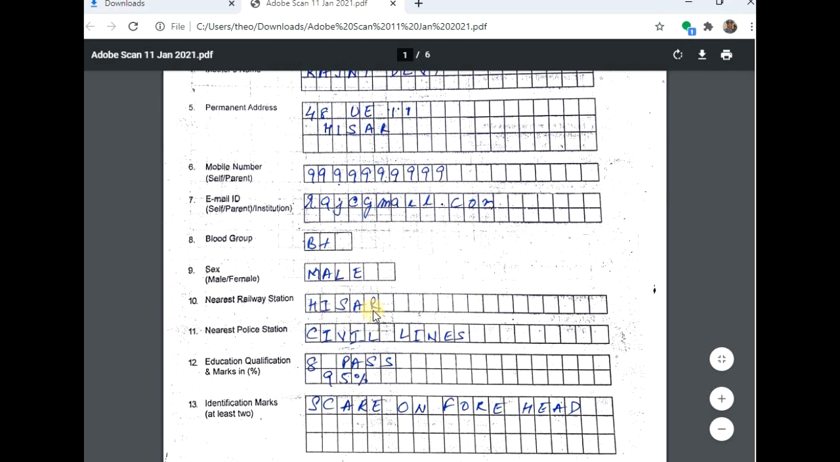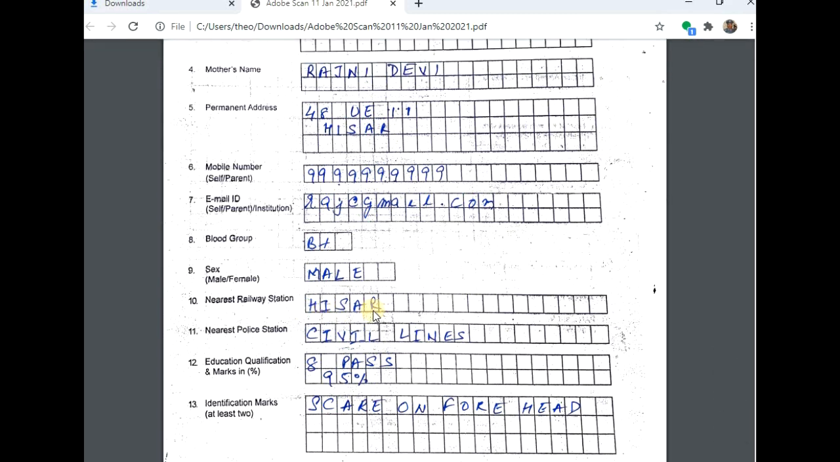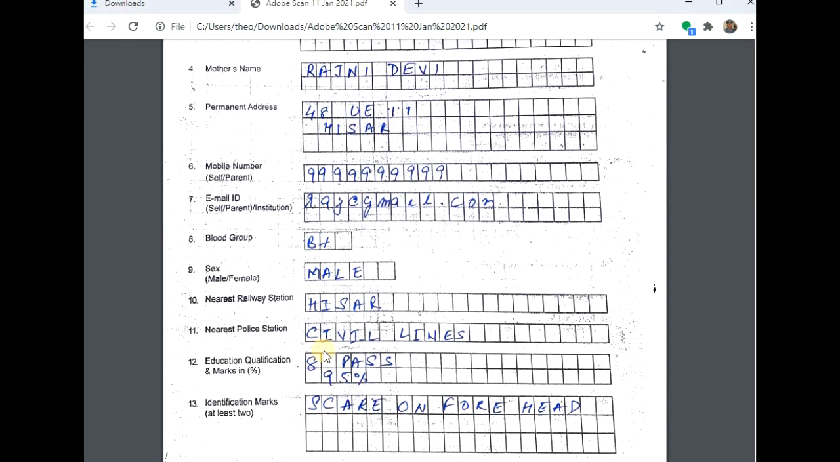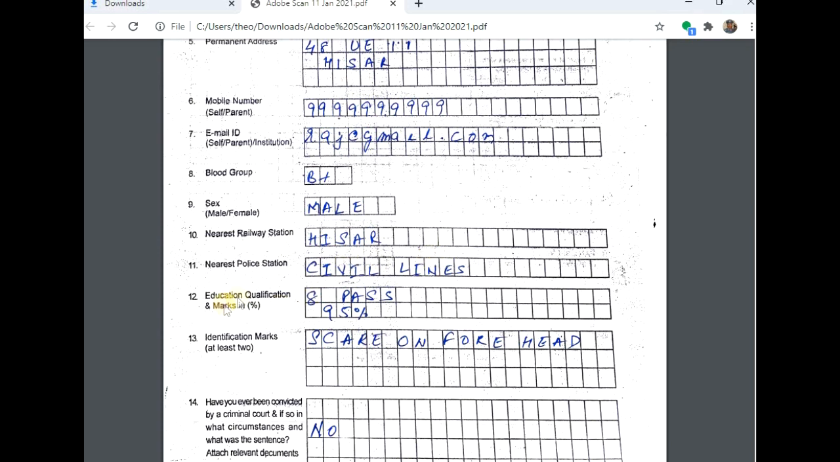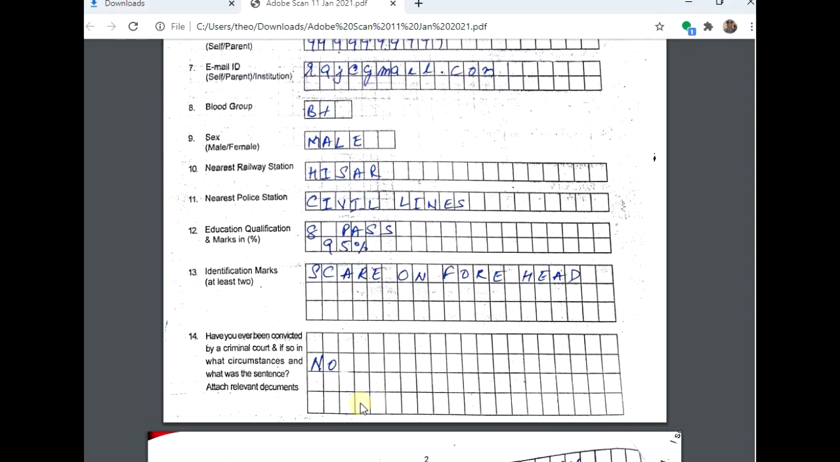The next one is your nearby railway station, your city or your town or your village. The nearest police station. The education qualification is 8th pass and the percentage you got in class 8th. Then identification mark, at least 2. As I have a scar on my forehead, I have written it like this. The next, the 14th point, is: have you ever been convicted by a criminal court? The answer is no.